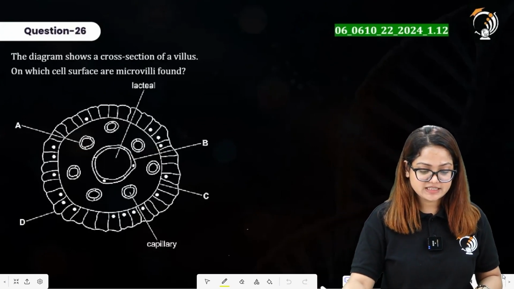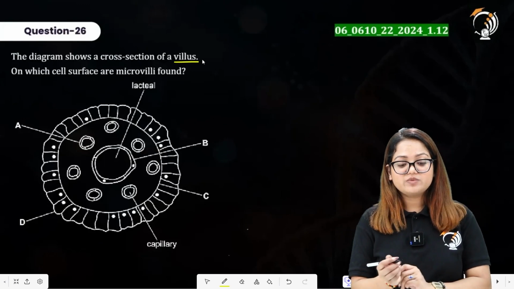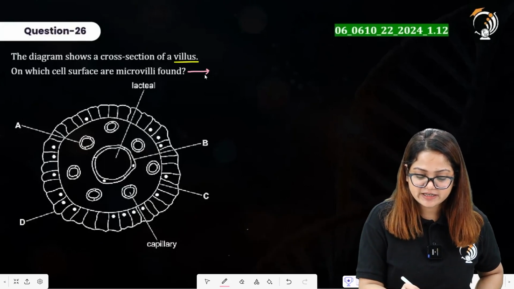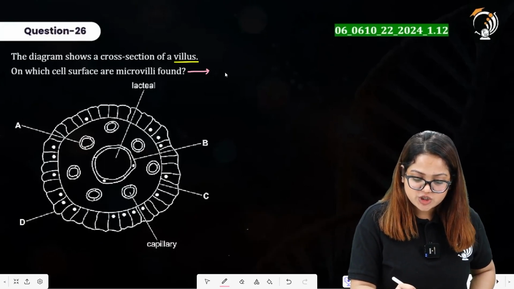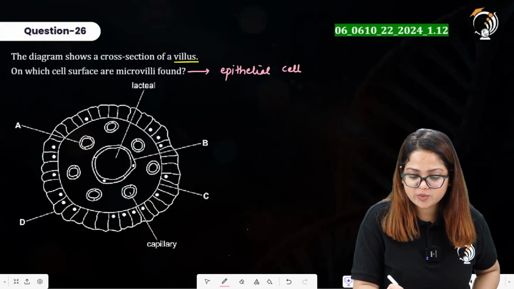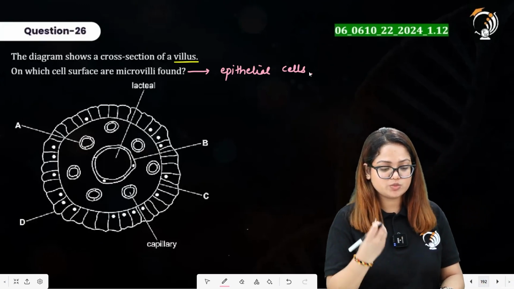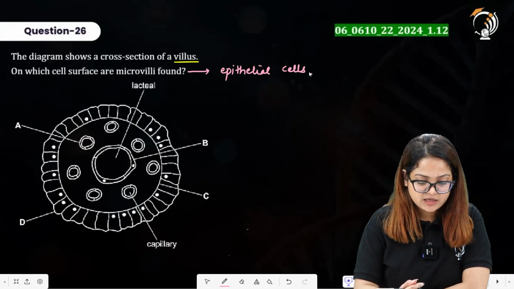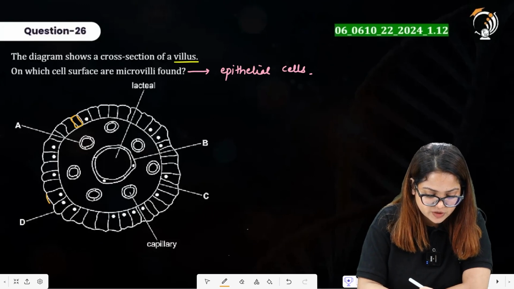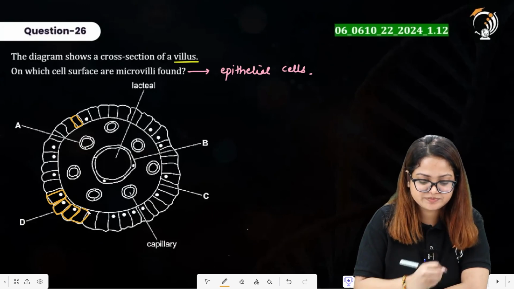Next question here says, the diagram shows a cross section of a villus. On which cell surface are microvilli found? So as you already studied in the previous slides, it is the extensions of epithelial cells. Epithelial cells form these microvilli. So in this given diagram, you are going to find the epithelial cells to mark it as the right answer. Alright, here you can observe these structures are representing some cells. So this must give rise to microvilli.